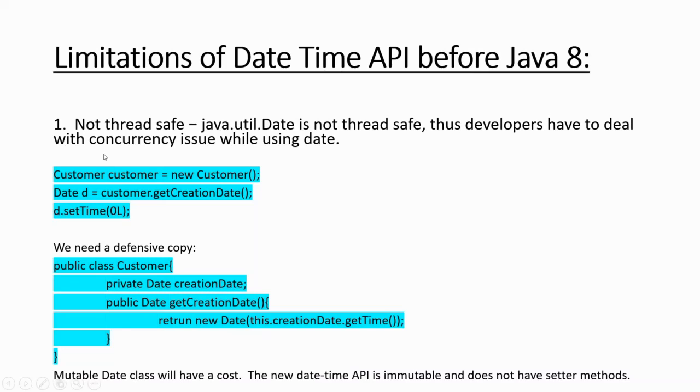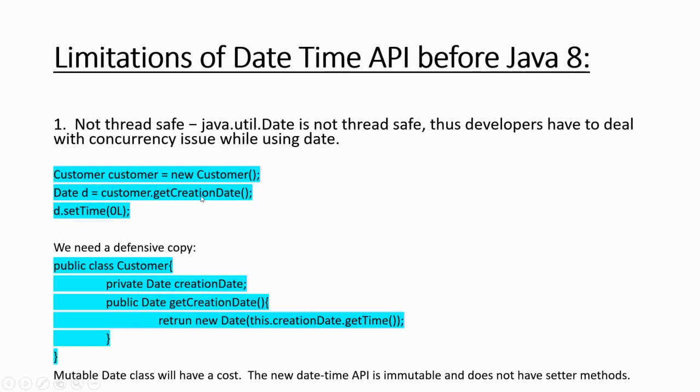Let's say, for example, we have a customer class, and when this customer was created, every customer in any database or in a model object will have a creation date, right? This so-and-so date the customer was created. But using the old date, if there is a getter for the creation date, I can get the date object and set the time. I can change the creation date of that customer.